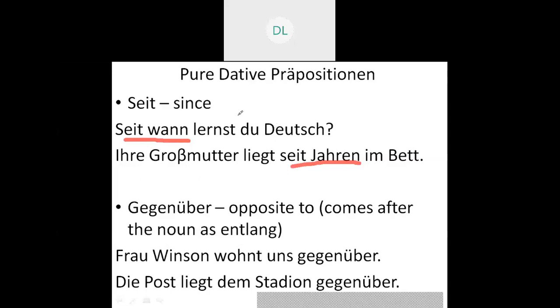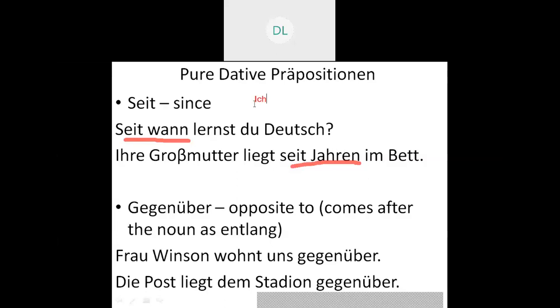So the answer can be: ich lerne Deutsch seit 2 Jahren. That is since 2 years. Or: ich lerne seit 2 Jahren Deutsch, because time has to be always at the first place or the third place. I'll write it down for you. So what will that be? Seit wann lernst du Deutsch?